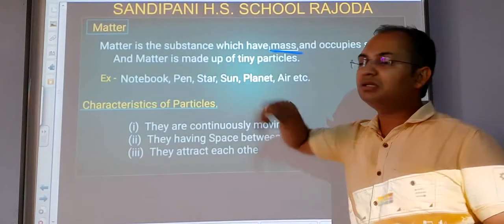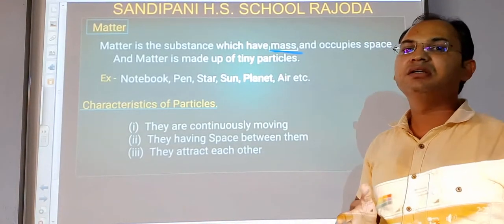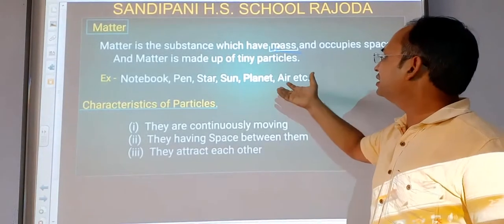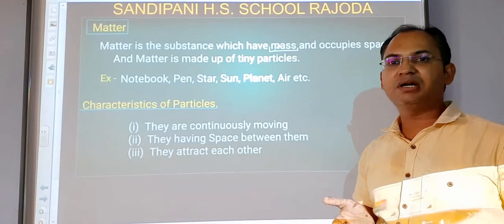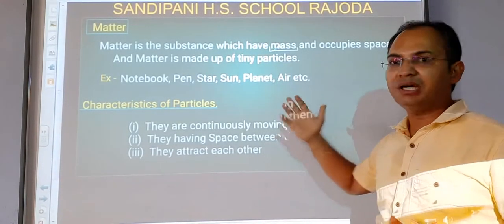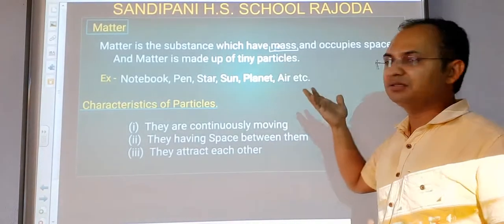Mass is the total amount of the substance present in any component, any compound. For example, atom, molecule; you have studied that each and everything around us is made up of atoms. So how many atoms, how many molecules are present there, that thing is known as mass.